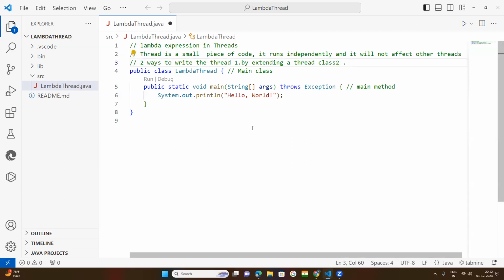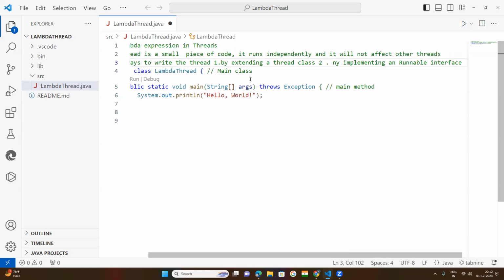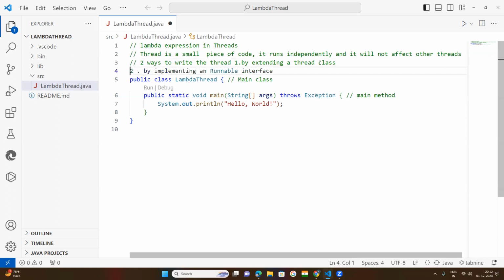The second one is by implementing an interface, the runnable interface. So these two ways will be used to create the threads. Here we will use this way, that is, implementing a runnable interface.